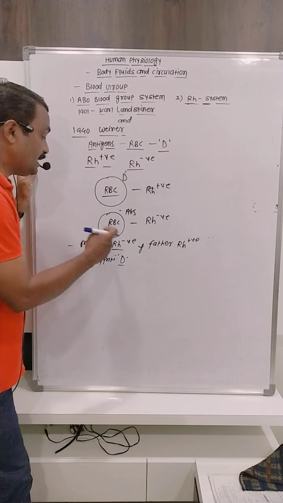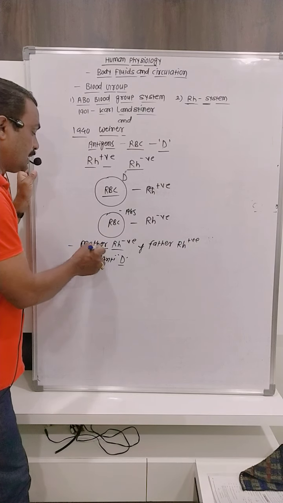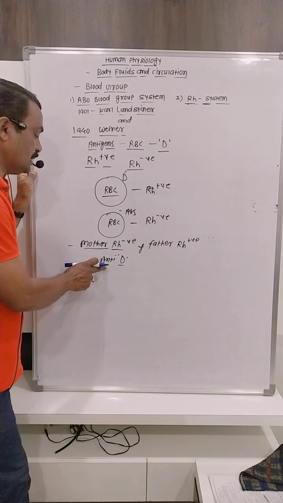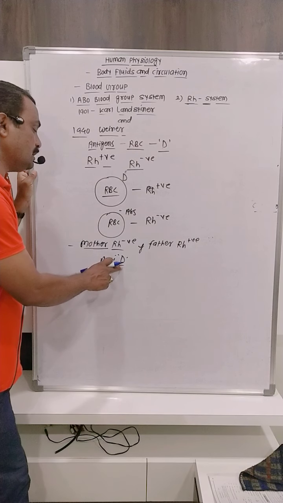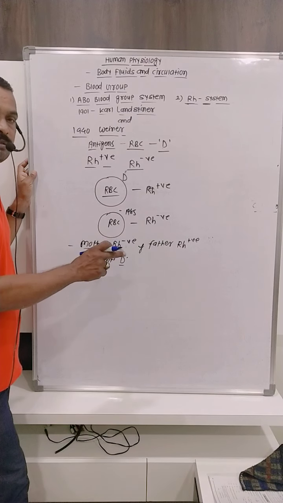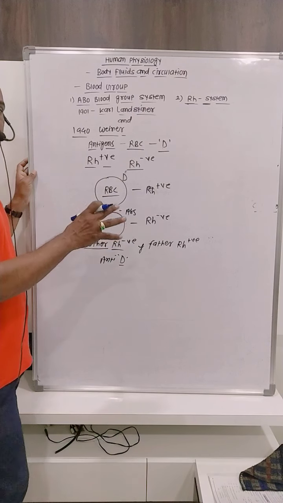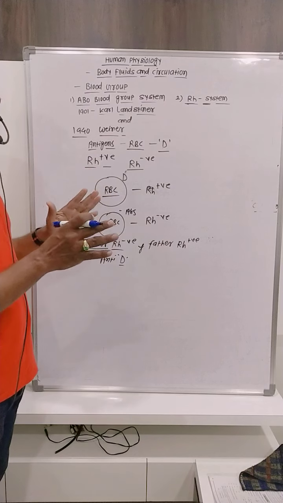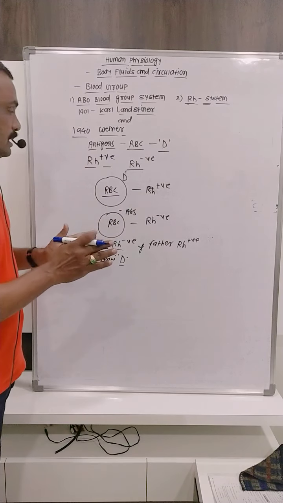And whenever the second pregnancy takes place, the mother's antibodies against antigen D react, an antigen-antibody reaction takes place, clumping takes place, and RBCs are destroyed.